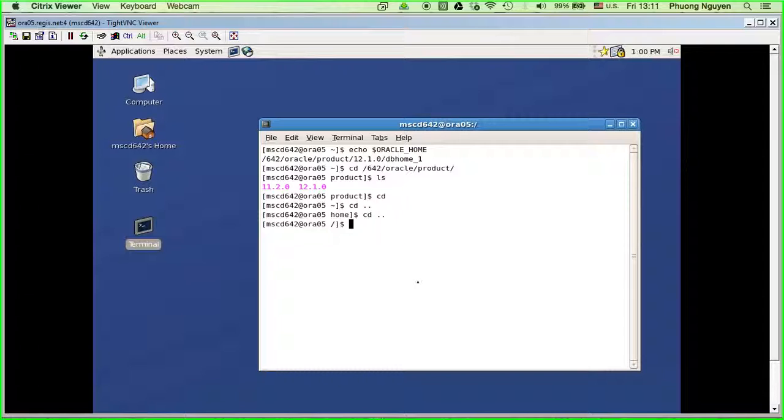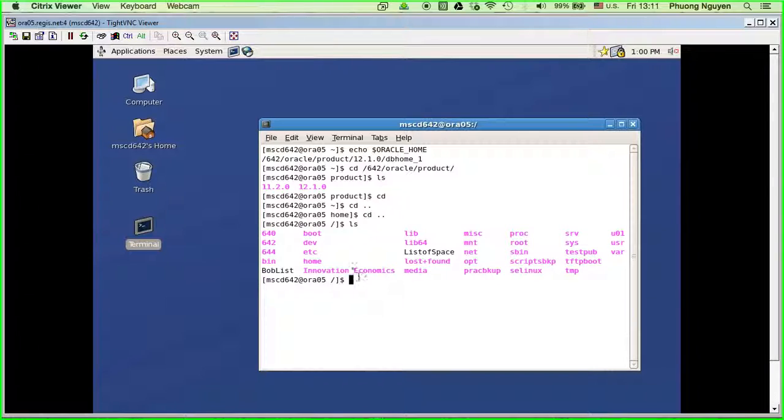Okay, so now I'm gonna show you. This is the root. You see here 642, 640, 642, 644. We have here U01. So this is the root of the whole system.